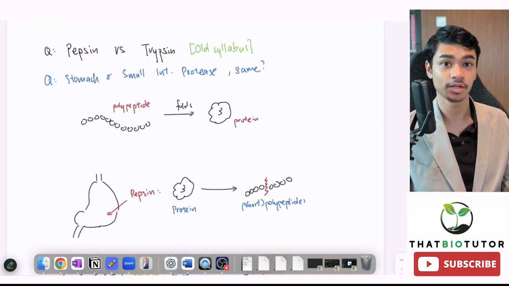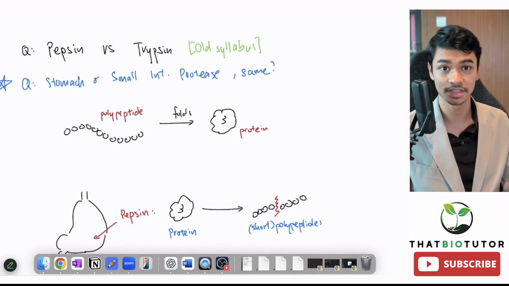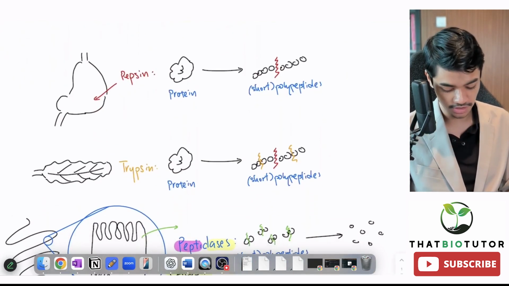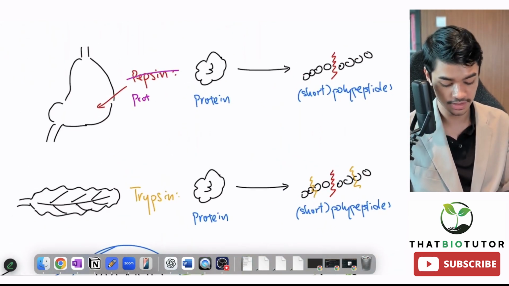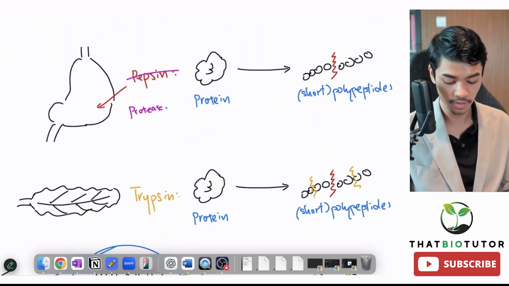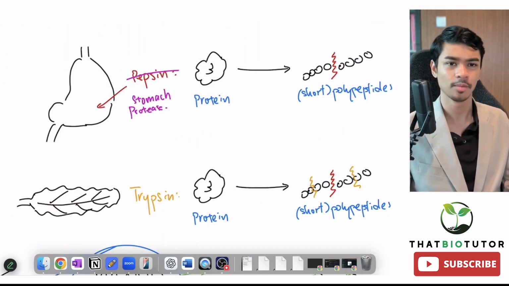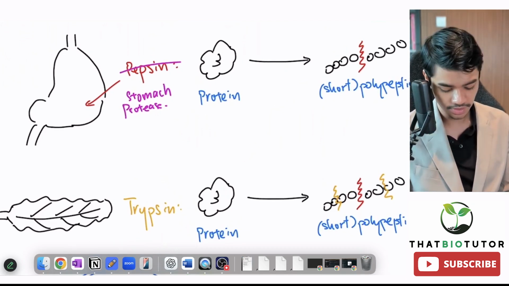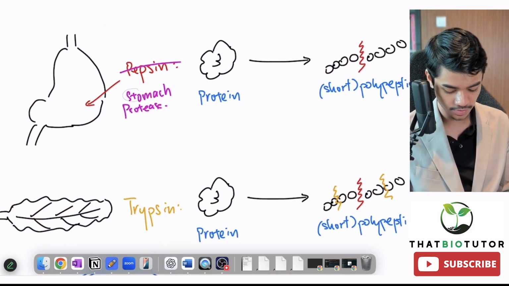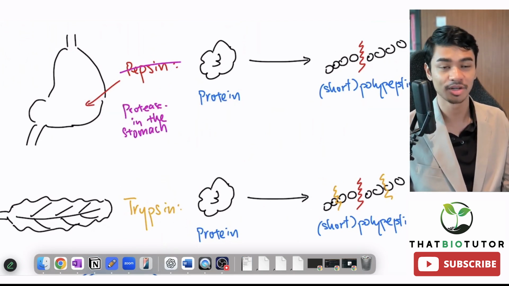Now let's move on to the second question, which is the one that people are more interested in because it is in syllabus this year. What has happened is that they've simplified things. So pepsin in the stomach is now just called protease. Now I prefer to not call them stomach protease. Some students will write, oh, stomach protease. But that's not the actual term, because now you know that the real term is pepsin. So instead of writing that, I prefer to phrase it this way: protease in the stomach. This way, I'm not committing sacrilege on the scientific name of the enzyme.